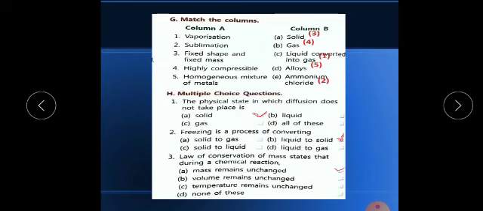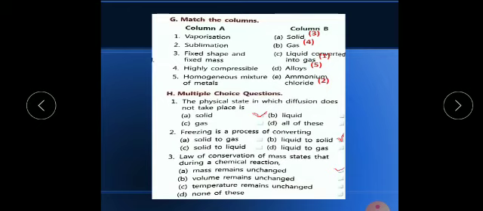Now, fixed shape and fixed mass: solids have a fixed shape and fixed mass. Which state of matter is highly compressible? The answer is 4, gas. Now, homogeneous mixture of metals: the answer is alloys.